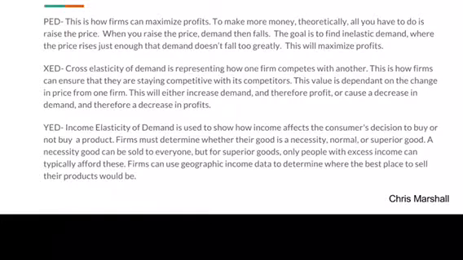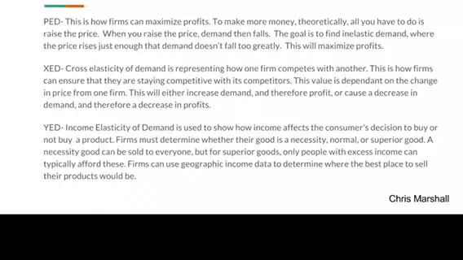So next we see the cross-elasticity of demand, which represents how one firm competes with another. This is how firms can ensure that they are staying competitive with their competitors and how they can change their price based on how their competitors are doing and play with the market in that sense. And last, we see the income elasticity of demand. And this shows how income affects the consumer's decision to buy or to not buy a product. So firms must determine whether goods are necessities, inferior, superior, normal, to determine their target market.